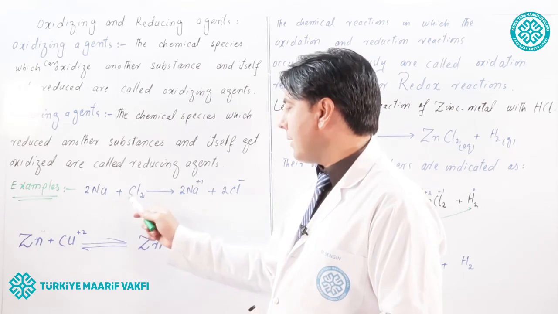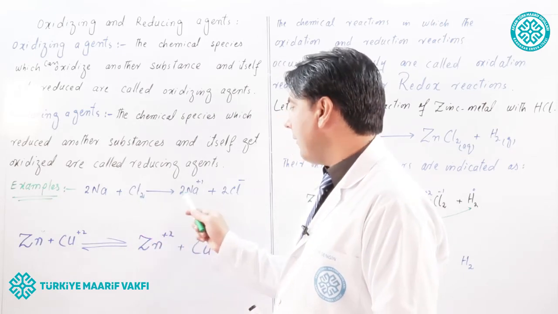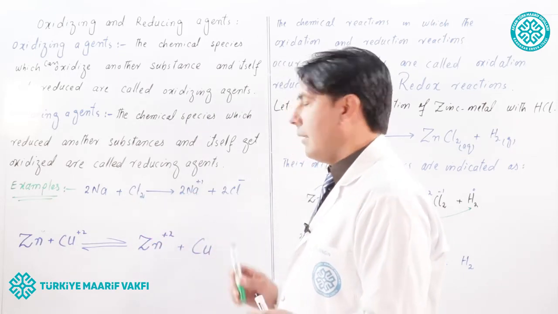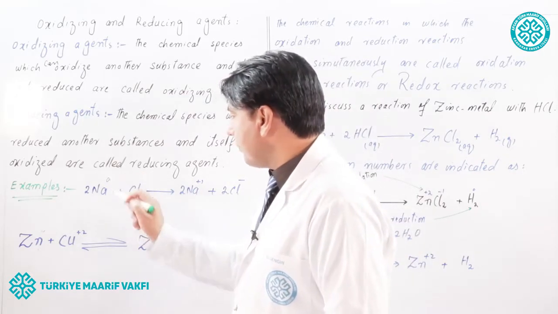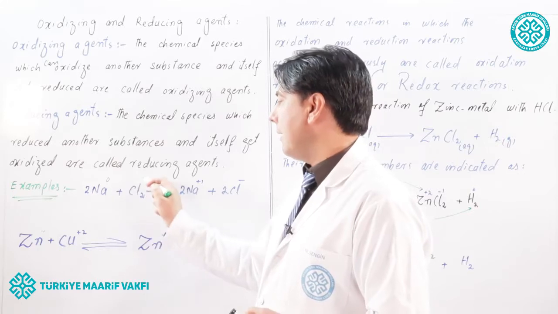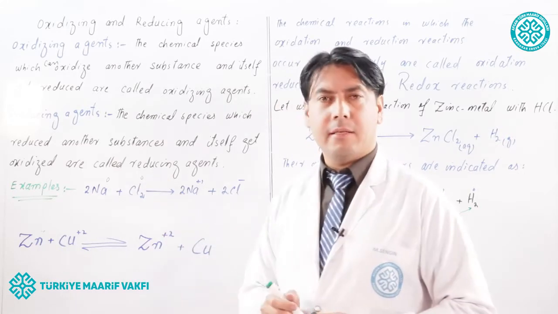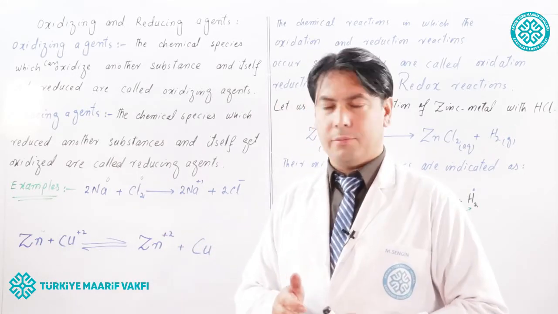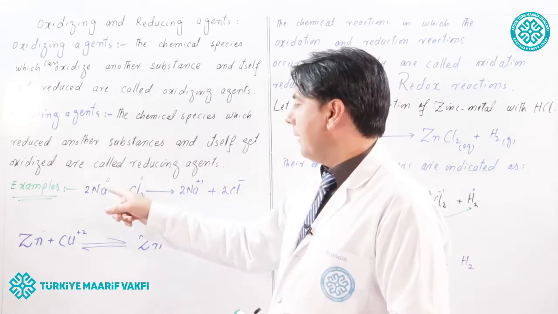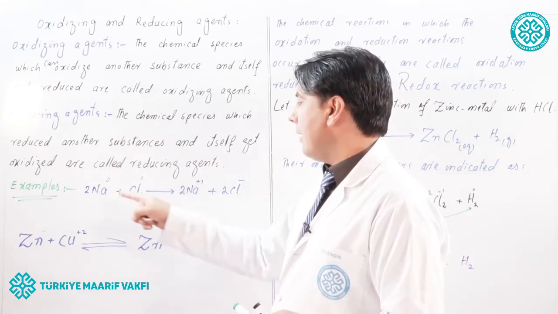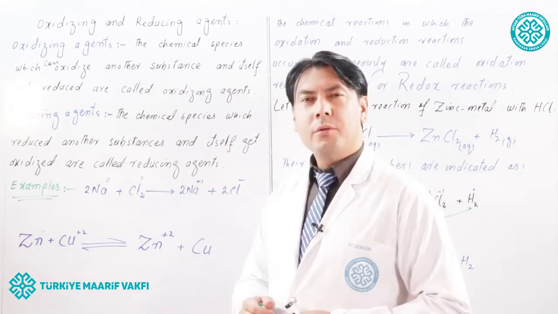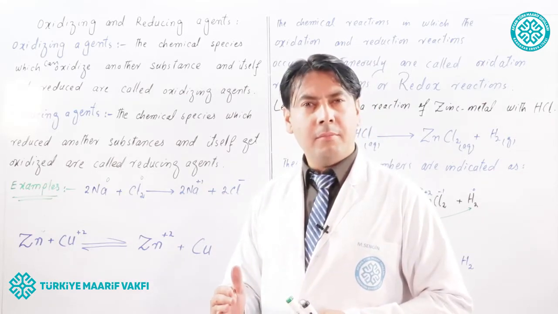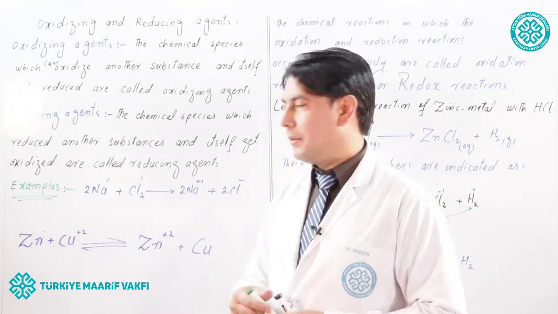When sodium reacts with a chlorine molecule, they will form sodium ion and chloride ion. The oxidation state of sodium in free state is 0. Similarly, the oxidation state of chlorine is also 0. So, the oxidation state of sodium increases from 0 to +1. So, in this reaction, sodium is oxidized.